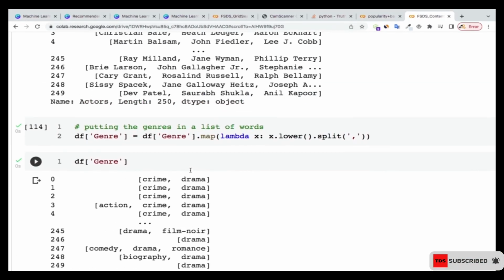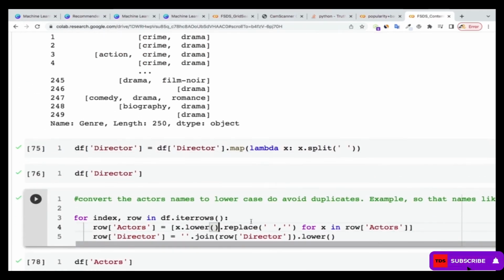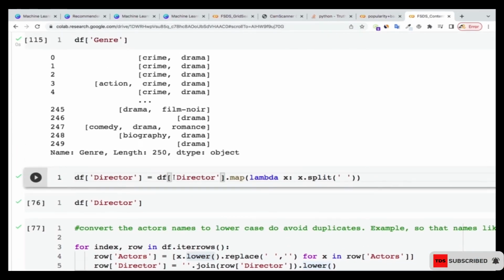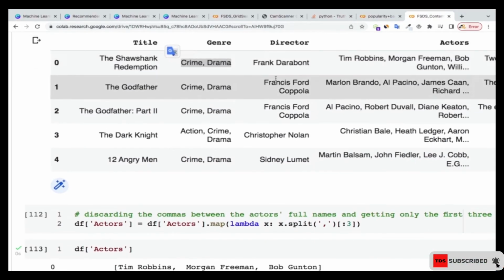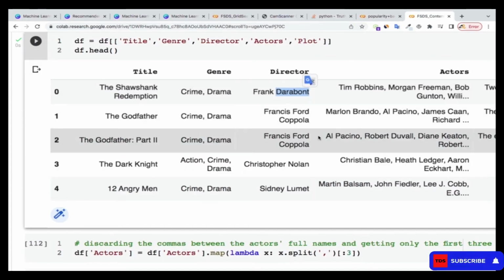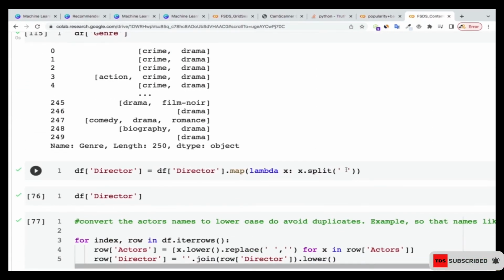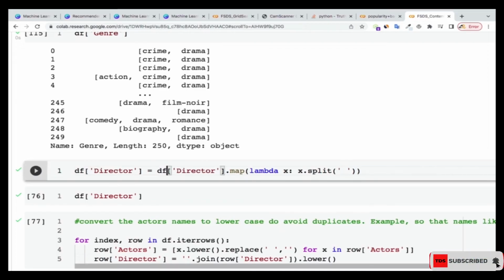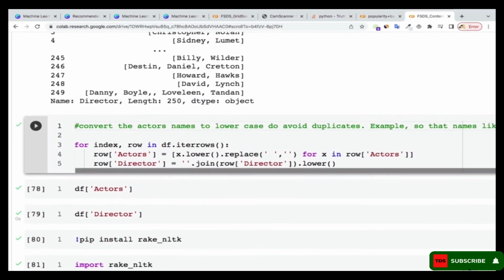There will be duplicates, especially for, say, the actors. I'm going to do the same thing for the actors and the directors right here. I'm going to convert everything to lowercase over here. But first, let me also deal with the directors. So for the directors, I'm just going to select everything. But for directors, you see that I have Frank space and then Darabont, and then Francis space Ford space Coppola. So in that case, I'm going to split it based on the spaces between them. So let me run this one. You'll get to understand why I'm splitting these things right after I finish with this one.